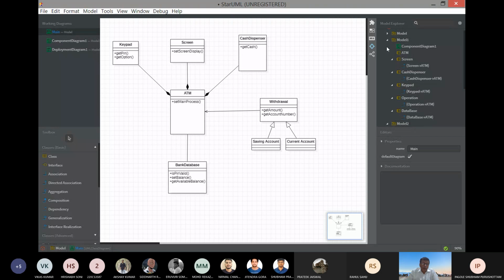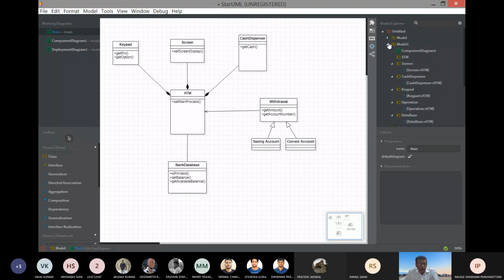Okay, so we are almost over with all the diagrams. In fact, there are 14 diagrams. Some of them we have covered, those that are important, and those that are less important we have skipped. So Jitendra Gora will tell all the 14 diagrams in a nutshell, very briefly.